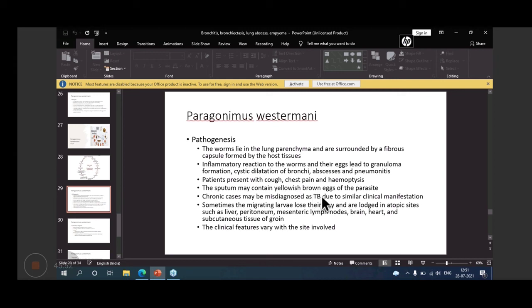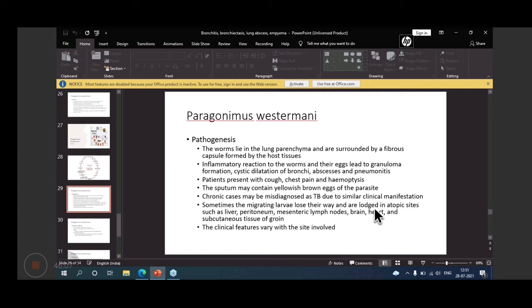Chronic cases may be misdiagnosed as TB due to similar clinical manifestation, like in tuberculosis also, there is sputum with blood.